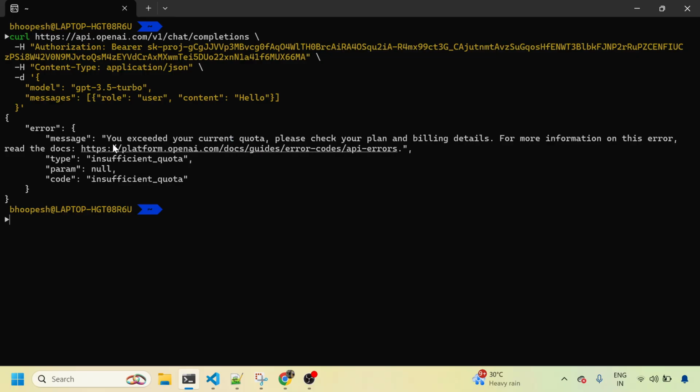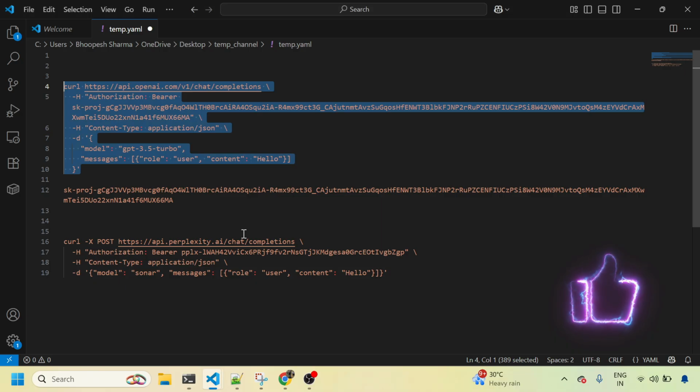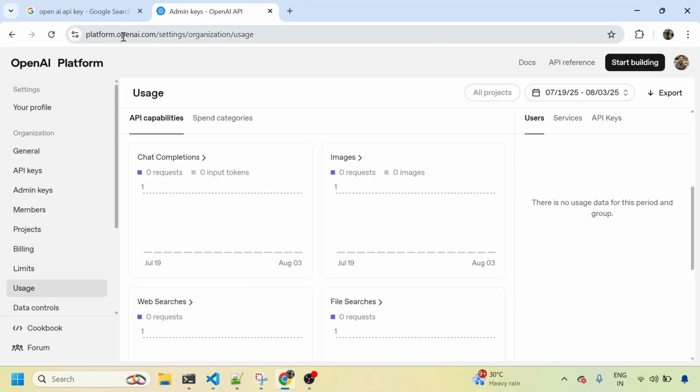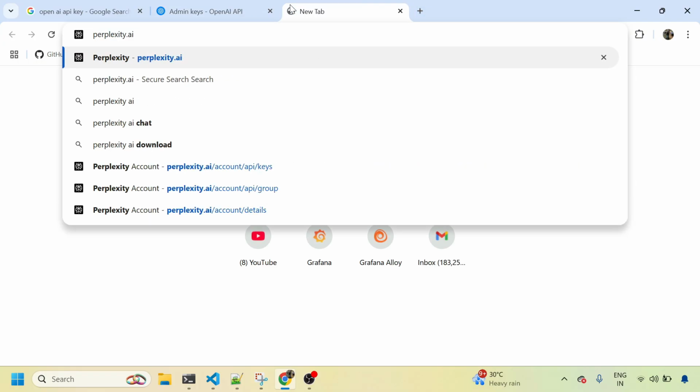It will tell me that the key is definitely correct, but you don't have any quota, so you need to pay and get a quota increase for using the tokens. But this is the way to create an OpenAI API key using platform.openai.com. Now let's see how to generate the same key for Perplexity.